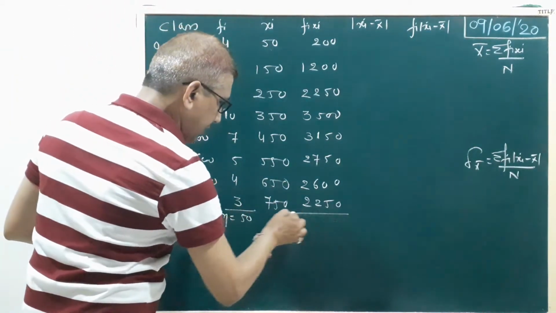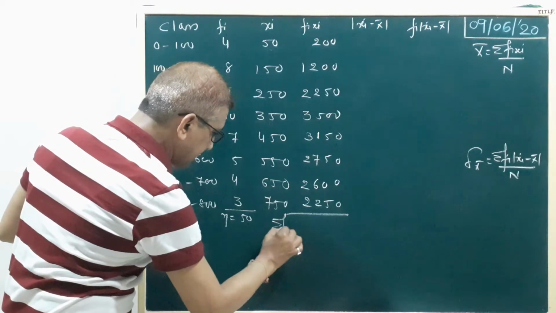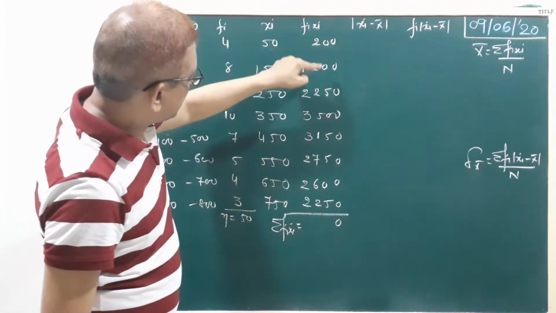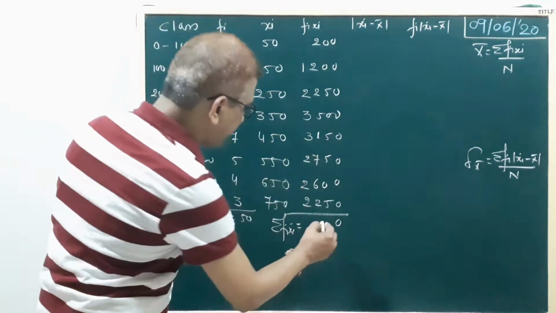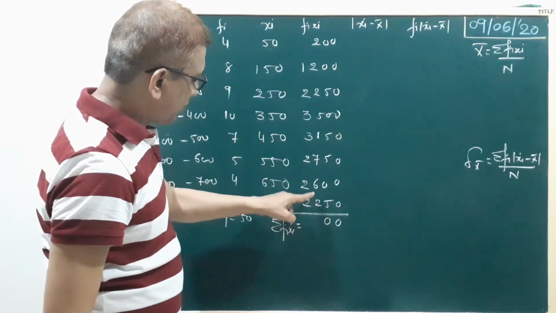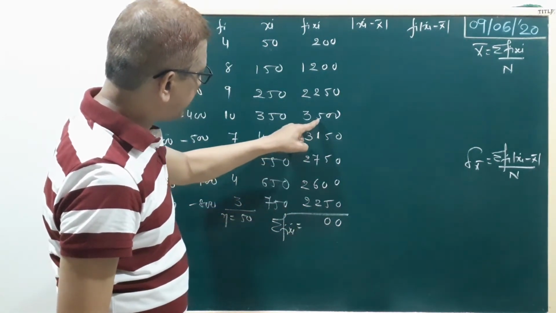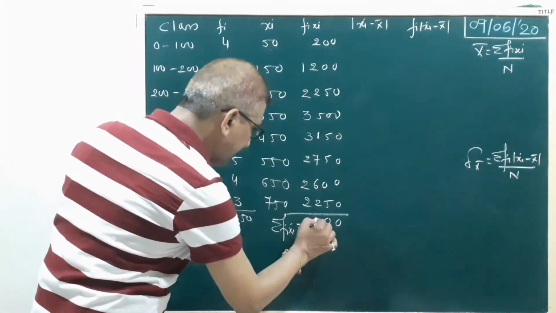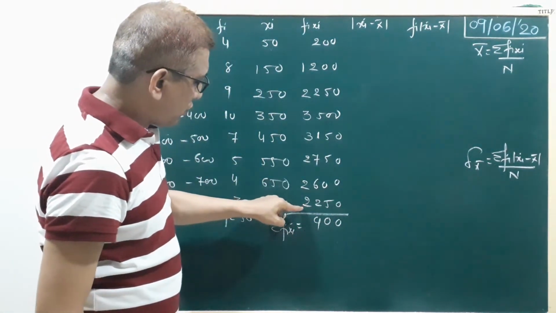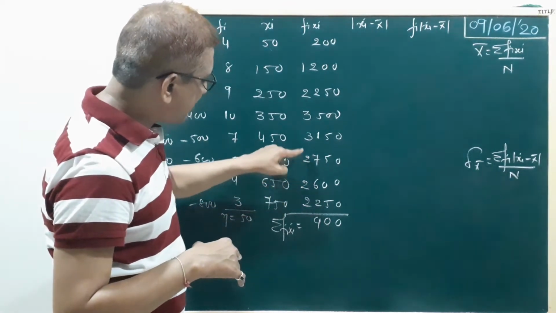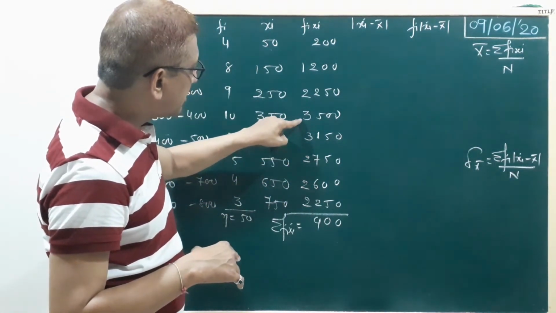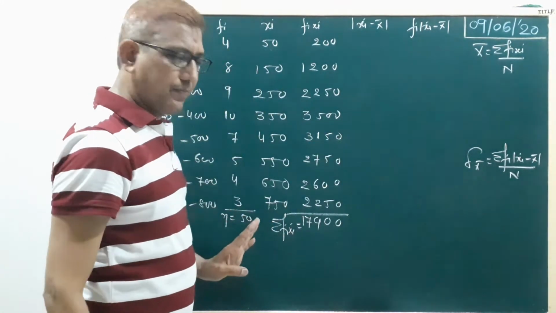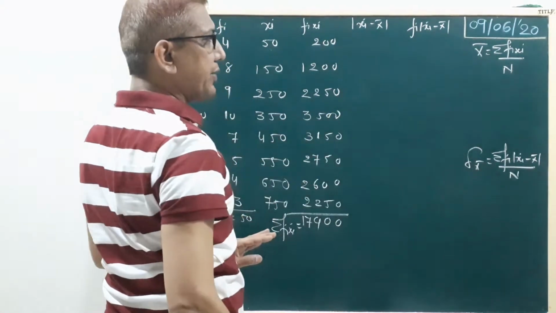Now the sum of fi xi, sigma fi xi, is 17,900. Clear? Now write the formula: x bar equals sigma fi xi upon n.